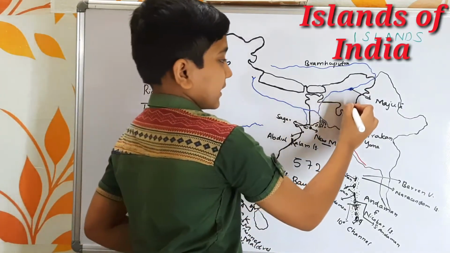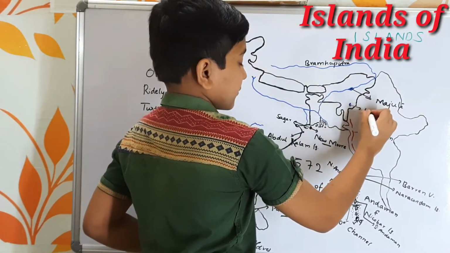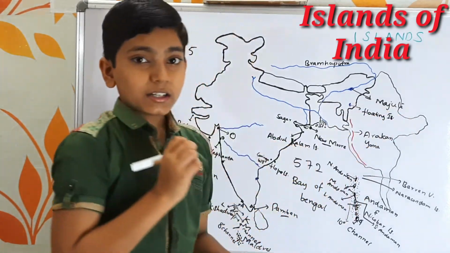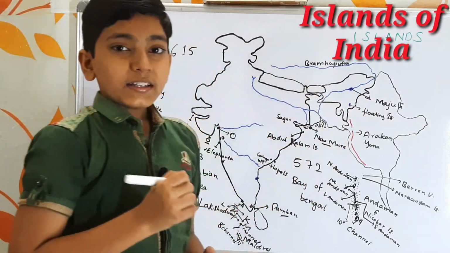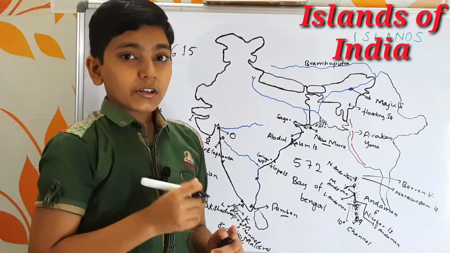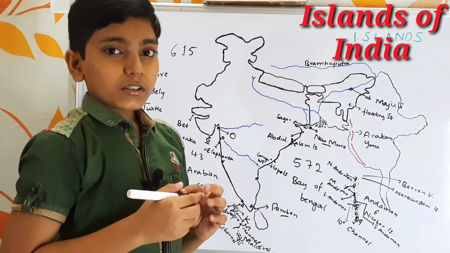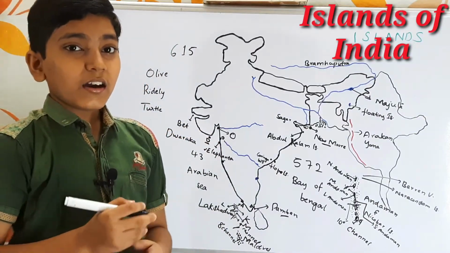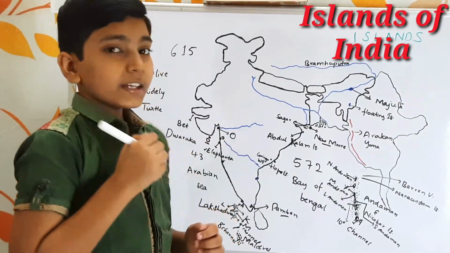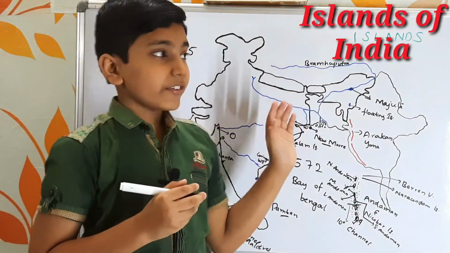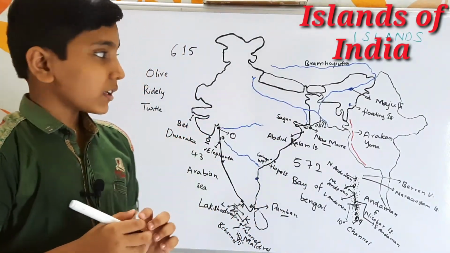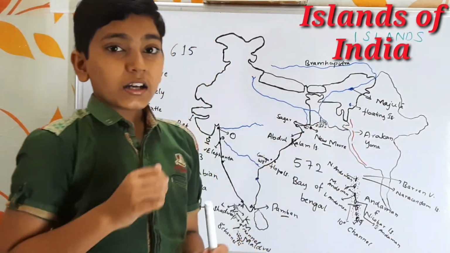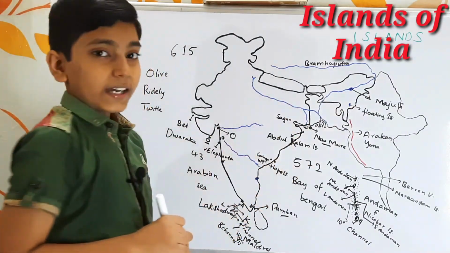Next let's come to here. It is situated on a lake. It is the floating islands. These floating islands are situated in Loktak Lake of Manipur, and these are called floating islands because they float on the Loktak Lake. These are called the Fungdis. These Fungdis are nothing but the biologically or ecologically formed floating islands. In this region, we find the famous Keibul Lamjao National Park, which is situated in Manipur. In this National Park, we find the floating islands or the Fungdis. So it is about the Fungdi Islands.